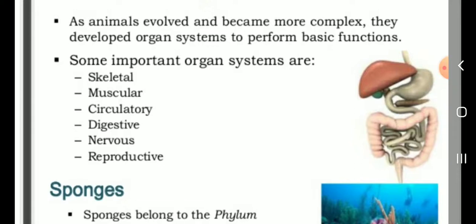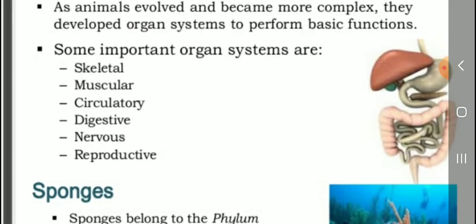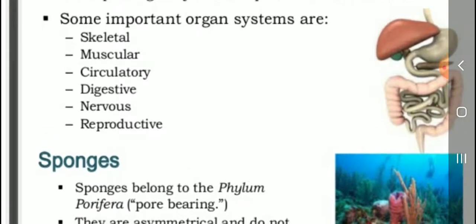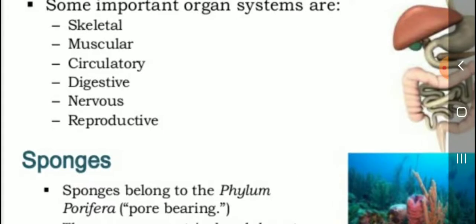Students, listen. What are the important organ systems? Skeletal system, muscular system, circulatory system, digestive system, nervous system, reproductive system. Can you understand? This is basic zoology.